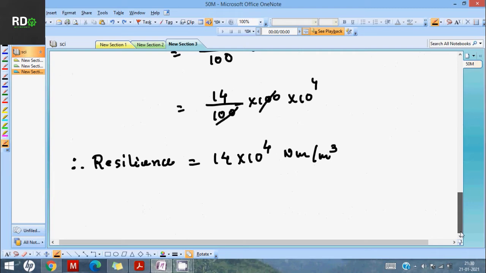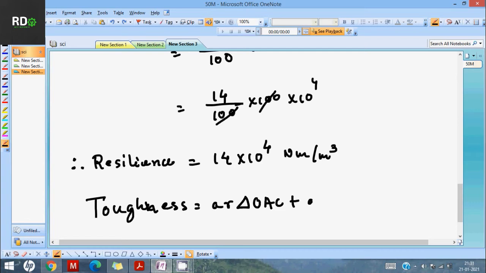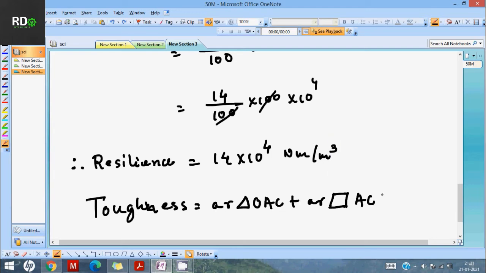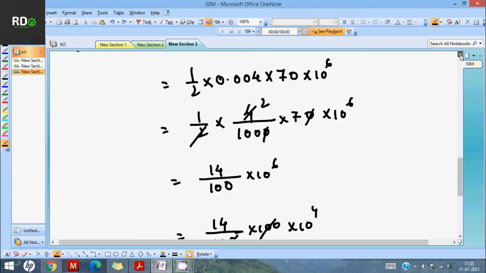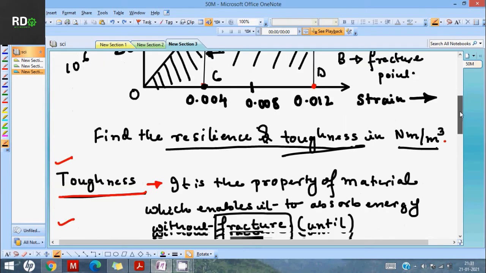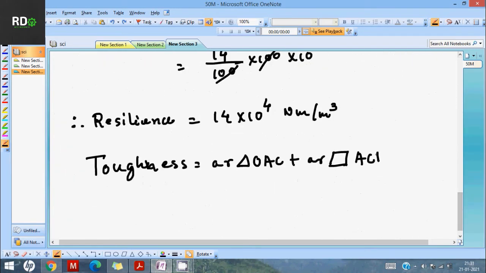So let me write here also, to find out the toughness, what you need to do. The toughness will be equal to the area of triangle OAC, right triangle, and the area of trapezium ACDB.